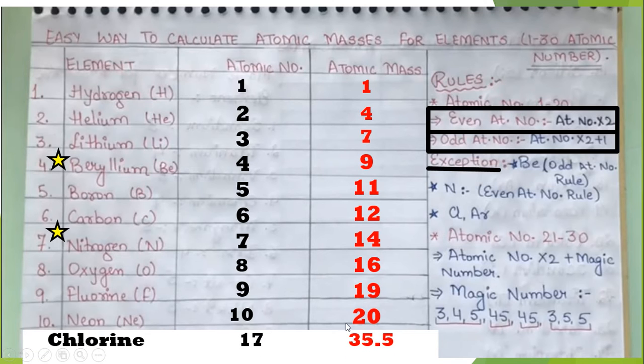Chlorine's atomic number is 17, and to get its atomic mass we have to go by the odd number rule, that is we have to multiply the atomic number by 2 and add 1, and we get the result as 35. After getting the result we have to again add 0.5 to it.